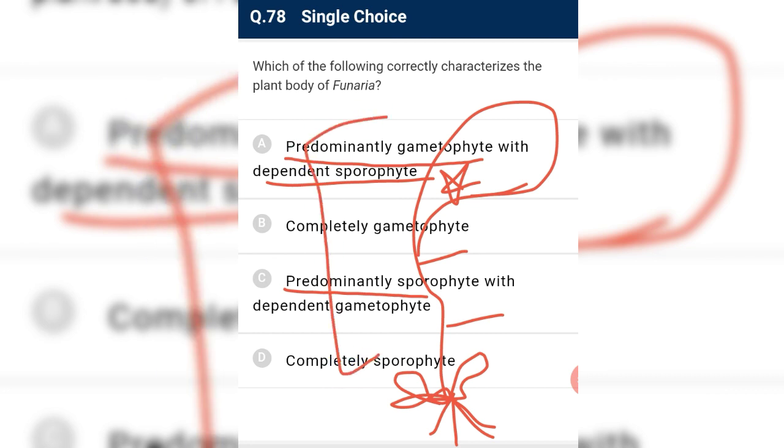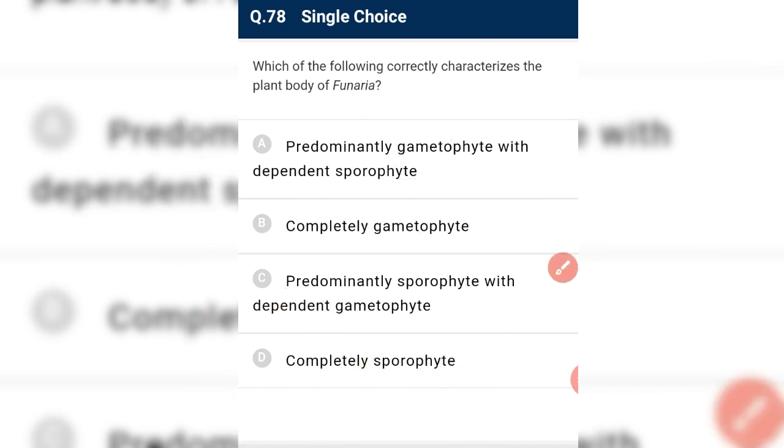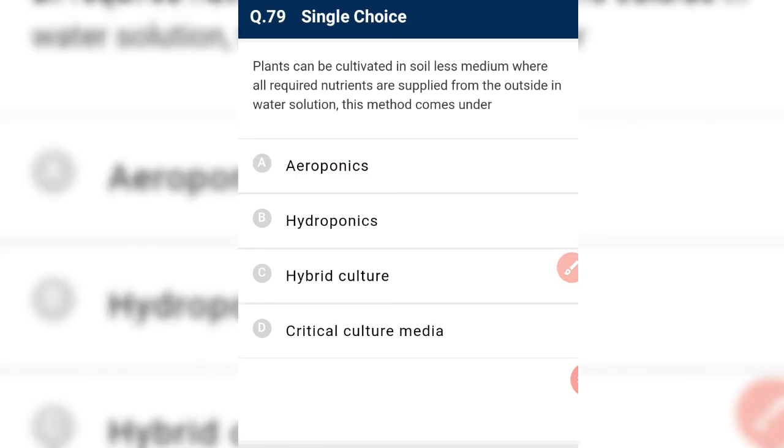This is the sporophyte part, and below this is the gametophyte part, and then the one down is also the gametophyte part. So we have A, which is the correct option: predominantly gametophyte, with its dependent sporophyte.